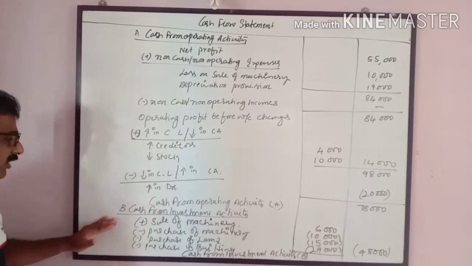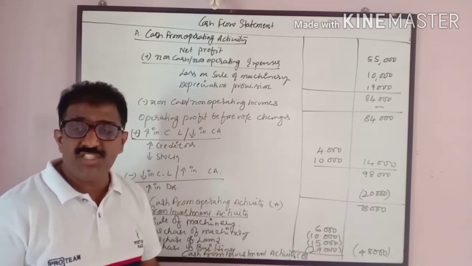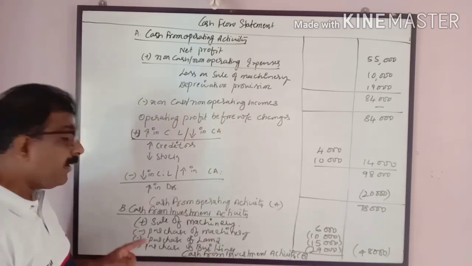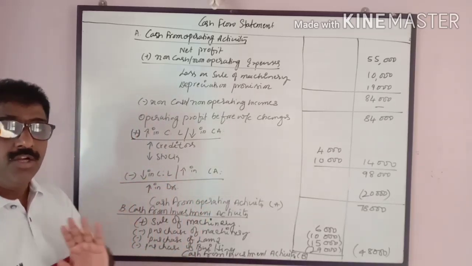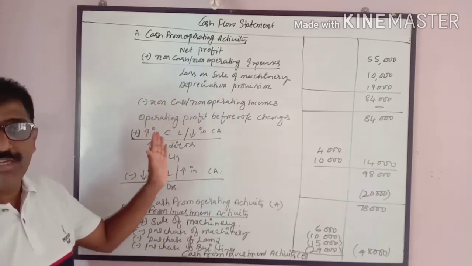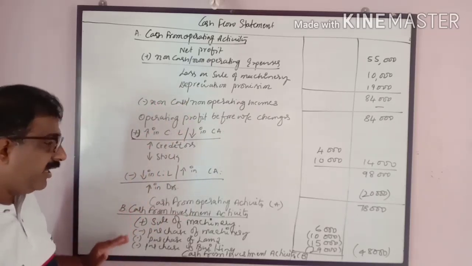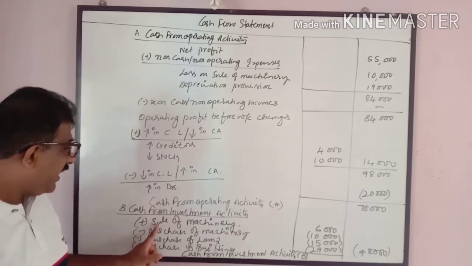The second part is cash from investment activity. In the case of investment activity, purchase and sale of fixed assets are to be considered. We don't take current assets because we have already taken them in the operating activity. Here only the fixed asset changes. Here we have sale of machinery.